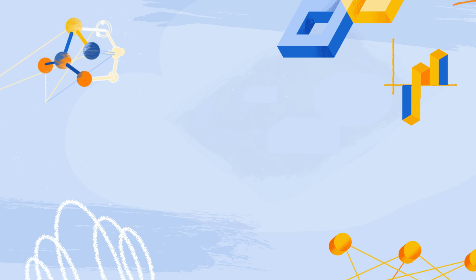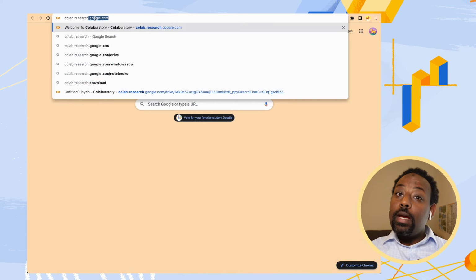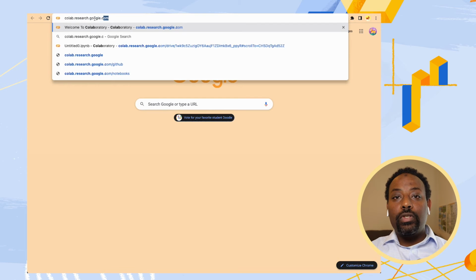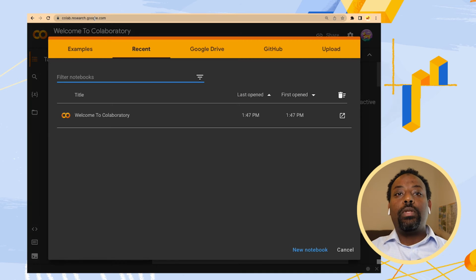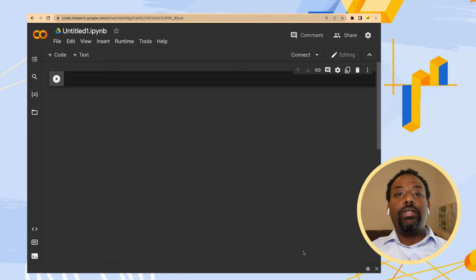As we do our quantum programming, we will be writing our code in Colab. Colab is a Jupyter Notebook environment that runs for free on the cloud. You can access it by going to colab.research.google.com or simply by looking it up in Google and signing in with your Google account. Now, Colab is one of the most popular places to write code in the machine learning community, and we also think it's a great place for us to do quantum programming in Cirq.